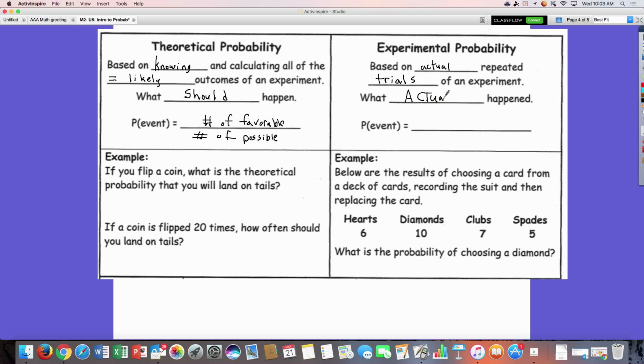And think about it, you're making an experiment, right? It's what actually happened in the experiment. So this is the number that occurred, and it's over the number of trials. So the number of times you did it.